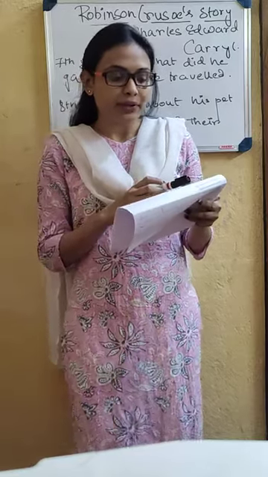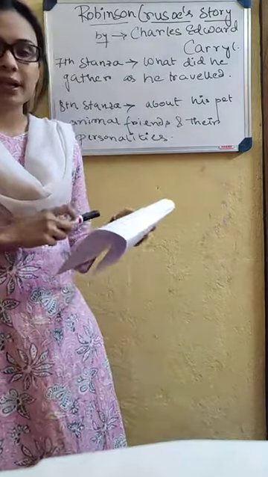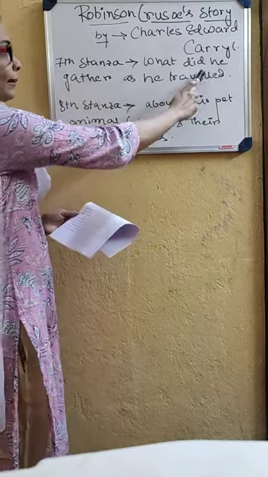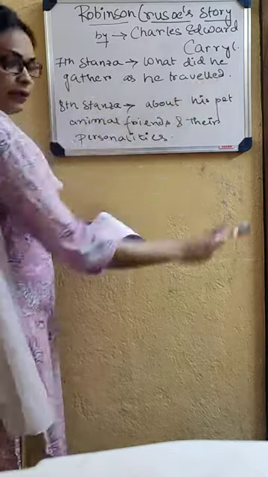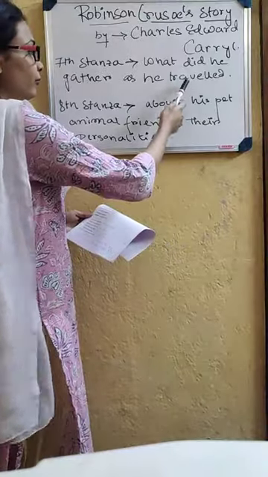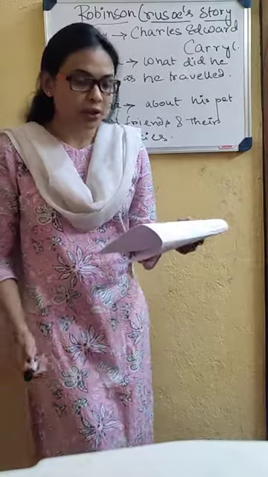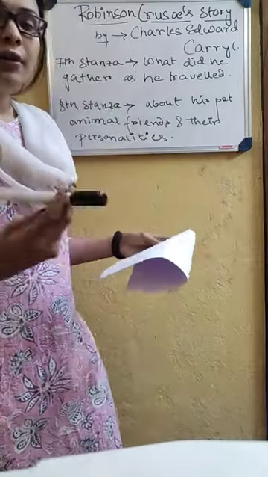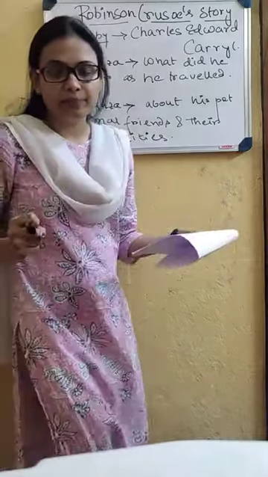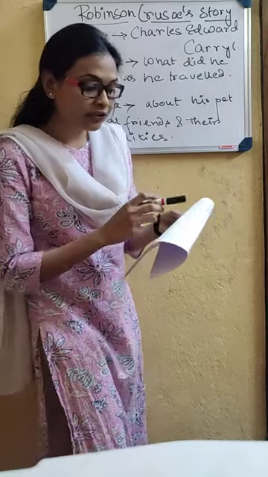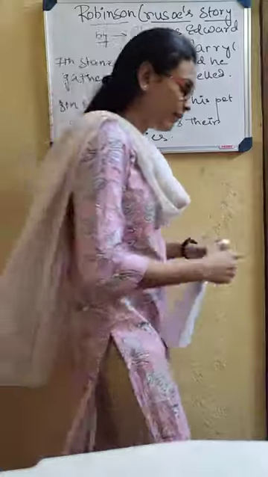For example, bits of moss and dirty gravel. So the seventh stanza, as I've written on the board, is about what he gathered as he traveled, or as he went for a picnic on that island. So what are the things that he picked up while having a picnic?